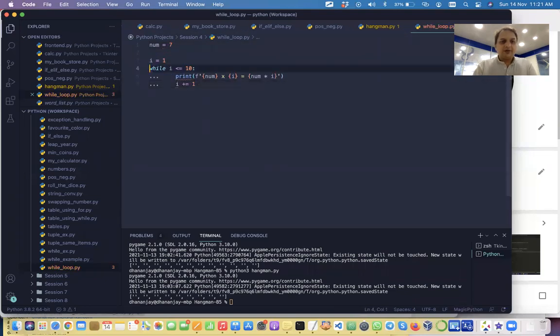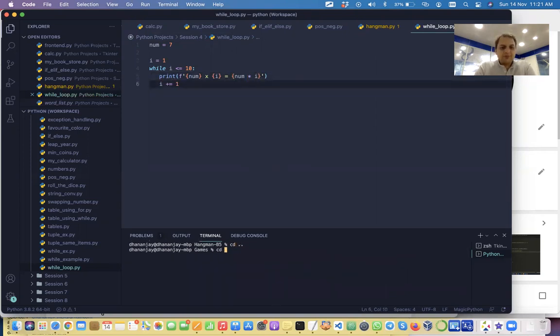I'll get rid of this thing, then get rid of this thing, so we get all this. So we will go to session 4, Python 3, while loop, and we are able to execute this.